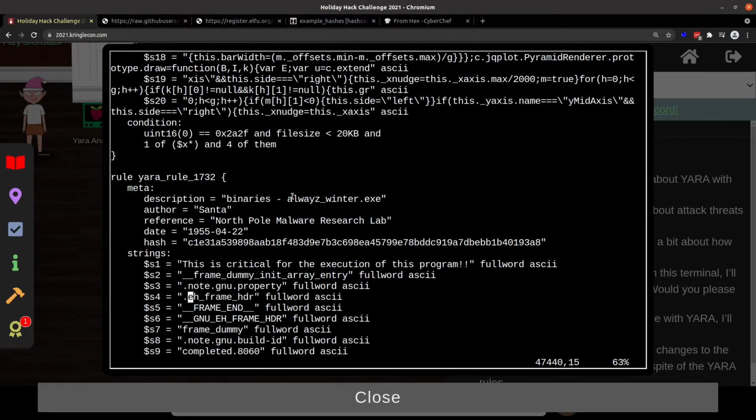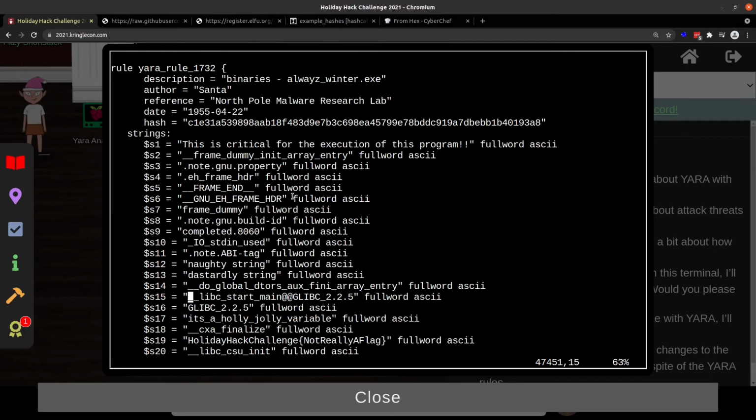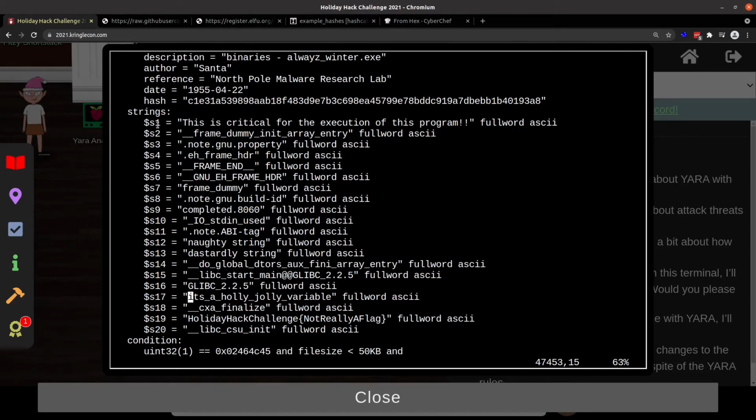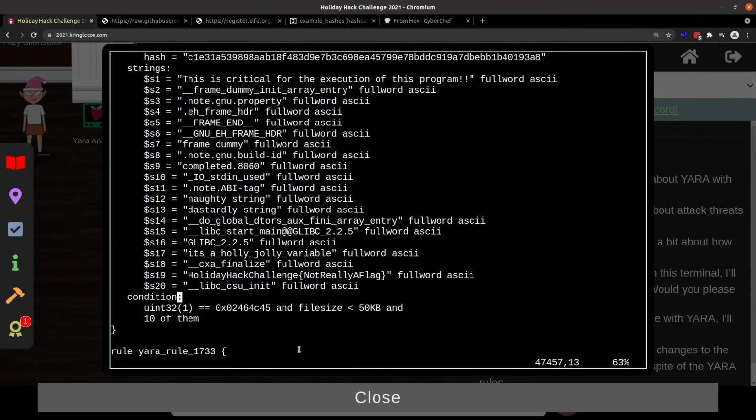Okay, so this one, let's check it out. It's defining 20 different strings, S1 through S20, and the condition is that this uint32 at 1 is 454C blah blah blah, and the file size is less than 50K, and 10 of them. So there's a couple things we can look at here. This first bit,